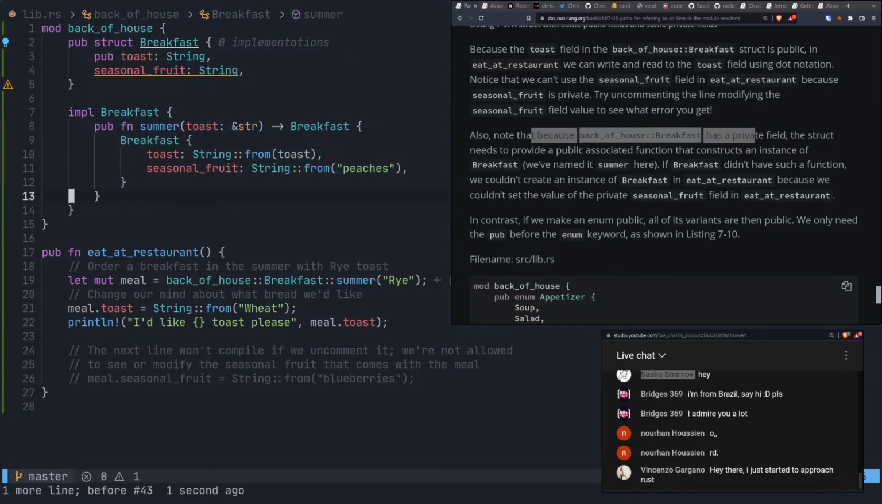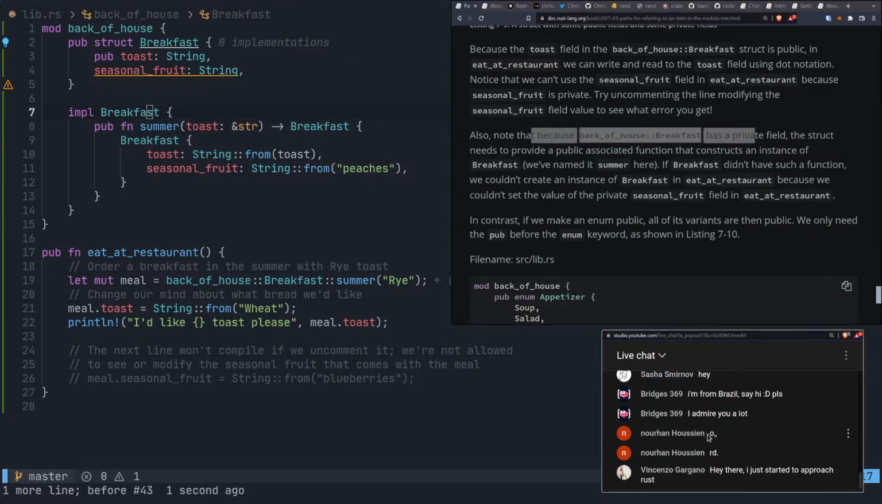We need a helper method which will let us do that because the method here has access to be able to change the seasonal fruit because, let's see, the reason is because this is public. This is implemented on, because this is an implementation on the breakfast struct. So it has access to everything inside of the breakfast struct. We went over that earlier in the implementations and methods section.